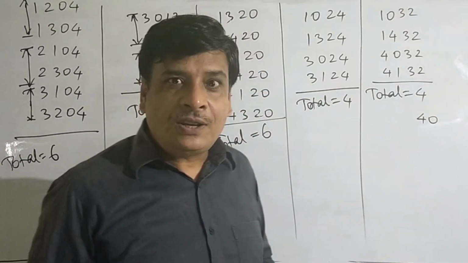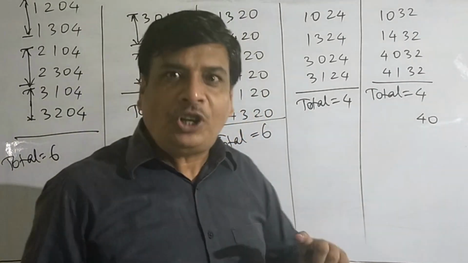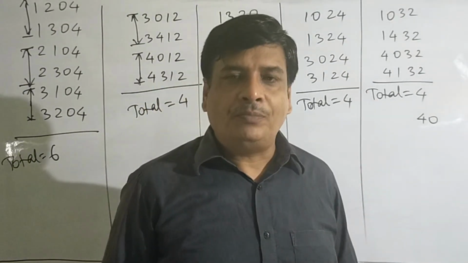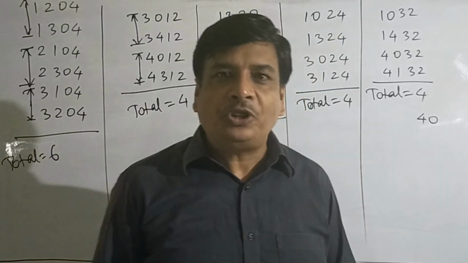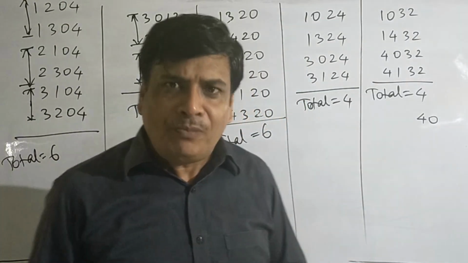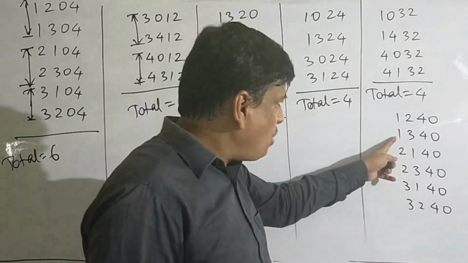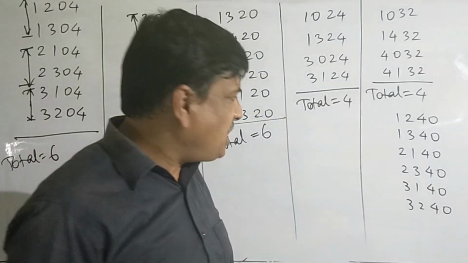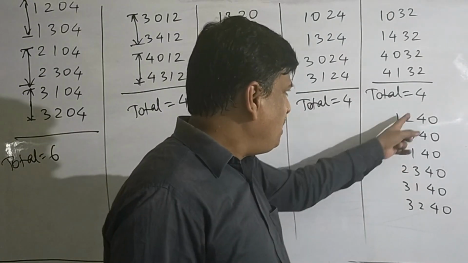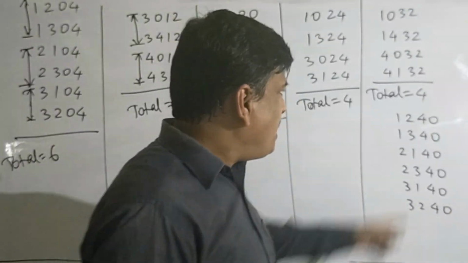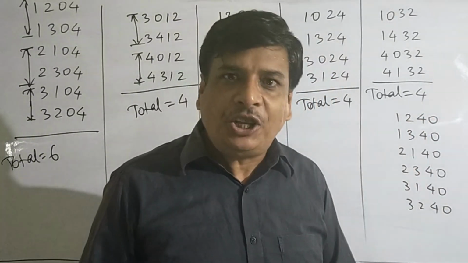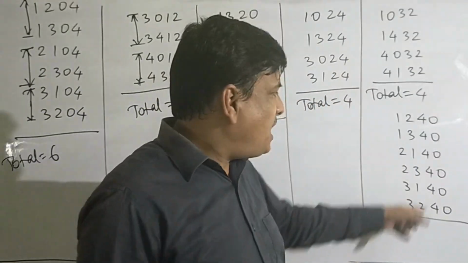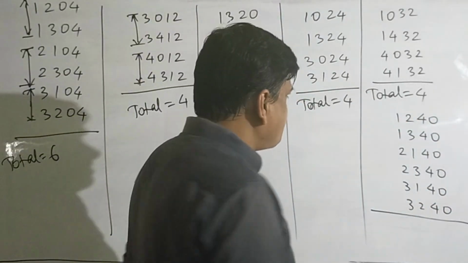The last two places, suppose taken 40. 40 is divisible by 4. So the 100 and 1000 places can use any digit, but the available digits are 0, 1, 2, 3 and 4. By them we have to form the numbers. We can use at the 1000 place either digit 1 or 2 or 3, meaning 3 options for the 1000 place. For each choice of 1000, there are two choices for the 100 place, and only one choice for the last two places, that is 40. So the total such numbers which are divisible by 4 having last two places 40 is 6.